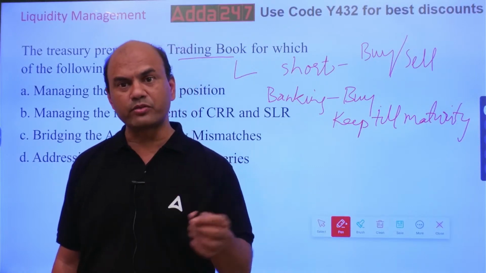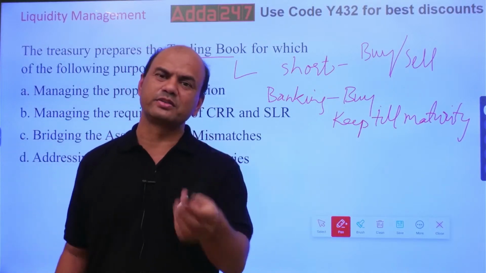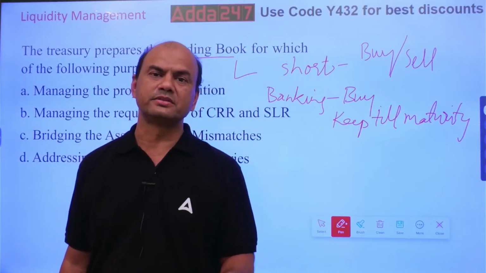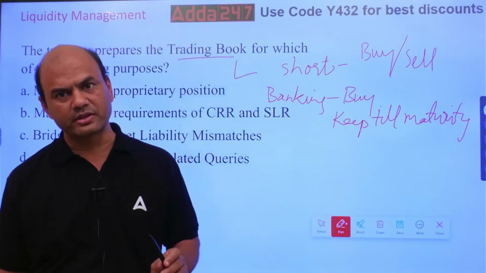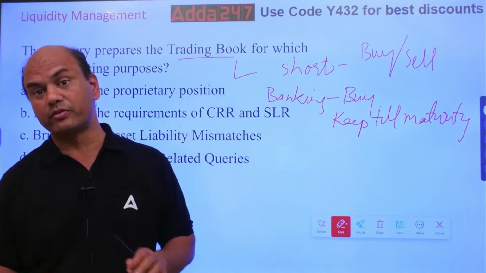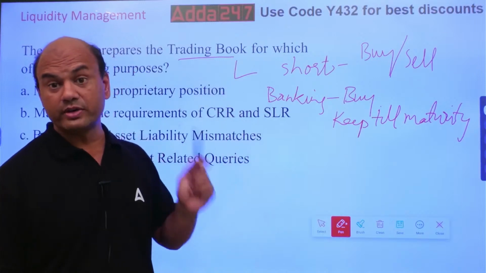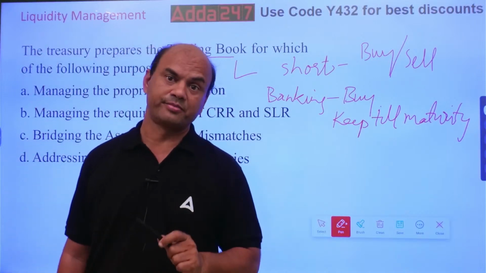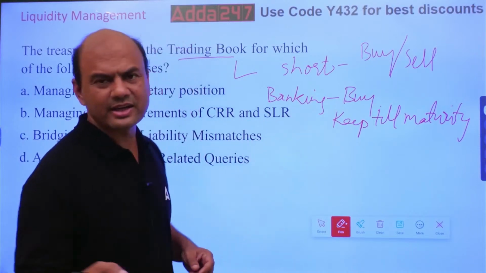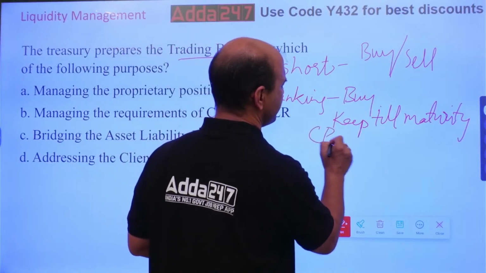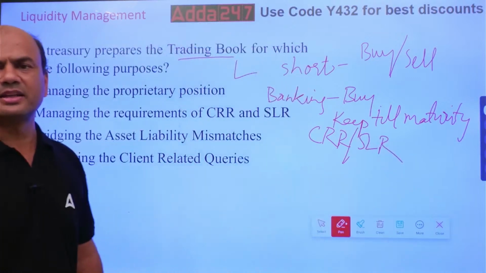But if I purchase the pen for my daily use, I'm not going to sell it. So let the cost of this pen be 60 rupees, 40 rupees, 10 rupees. It's not going to affect me. That is banking book. Got it, everyone? Understood the concept of trading book and banking book. Very important term. Because trading book will be affected by liquidity risk always. Banking book will never be affected, because here you purchase the bonds and keep them till maturity. Mainly CRR, SLR, they are under the banking book.